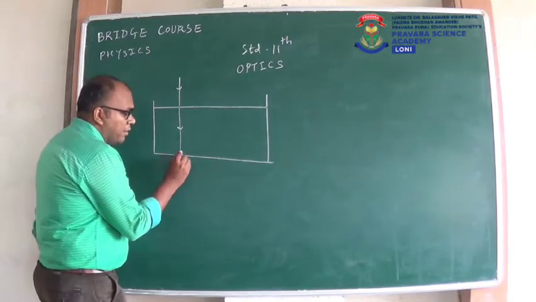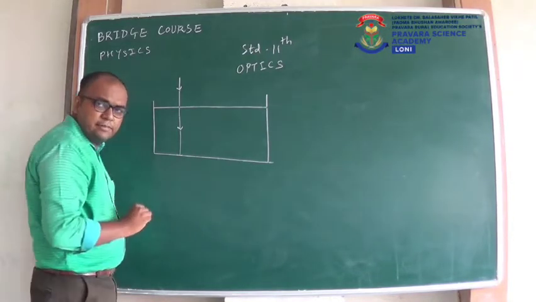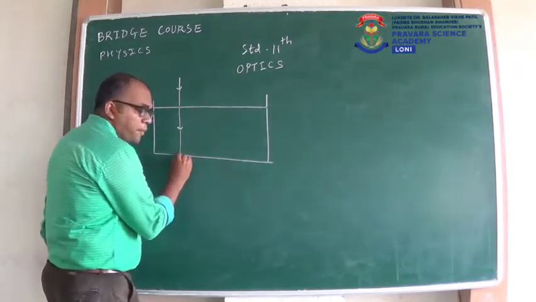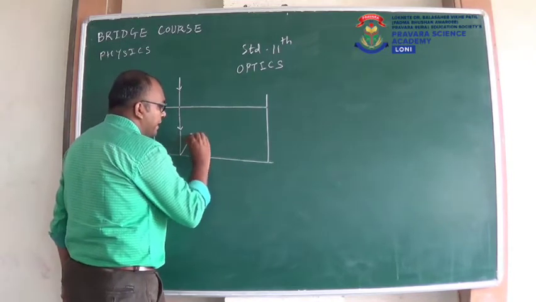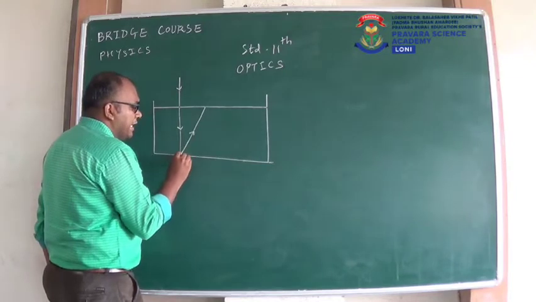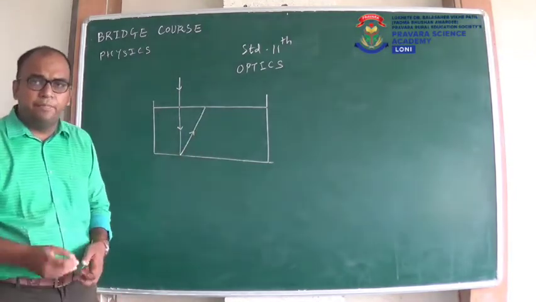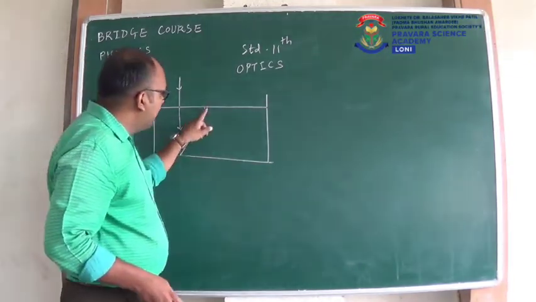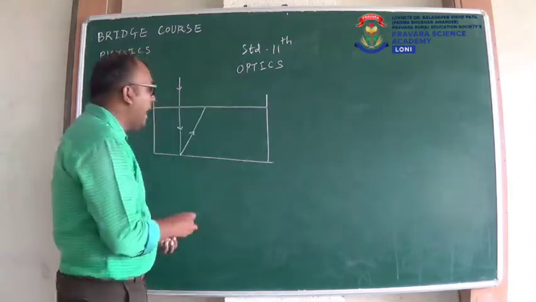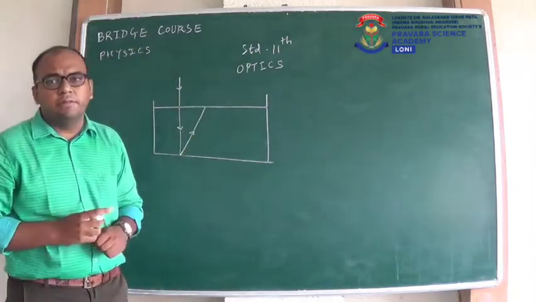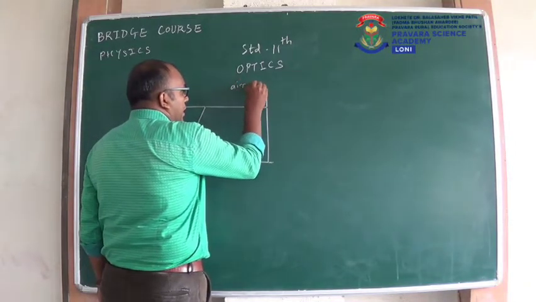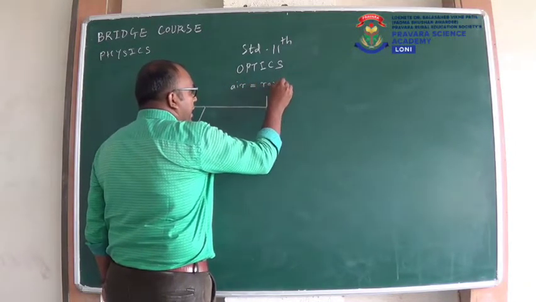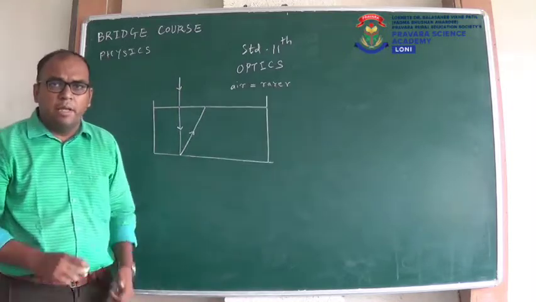Now, when this ray will incident on this surface, suppose this surface is opaque, and this light ray will get reflected. And when this light ray will come out of the water into the air, at this point, refraction will happen. Because air is rarer medium.